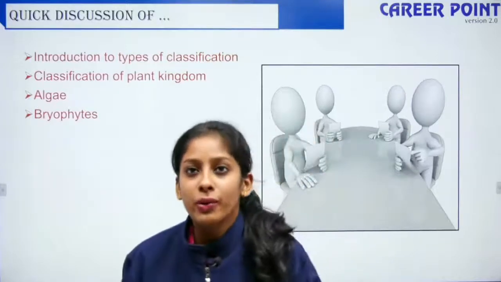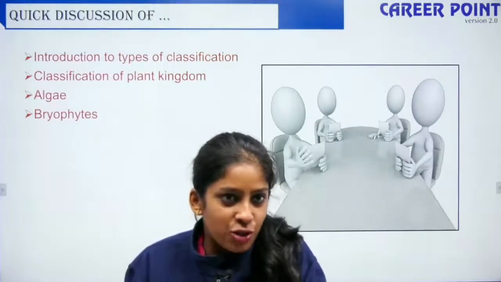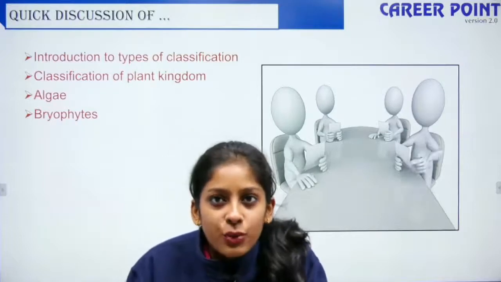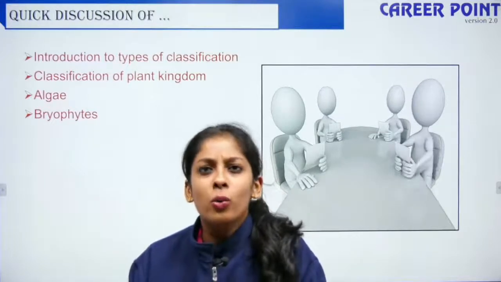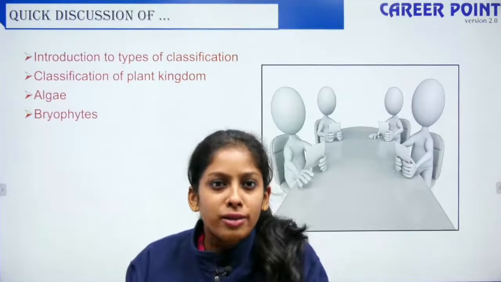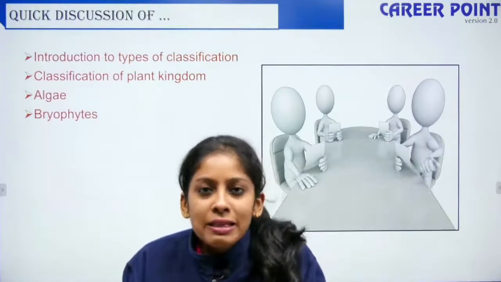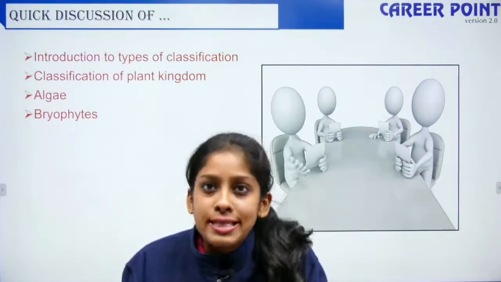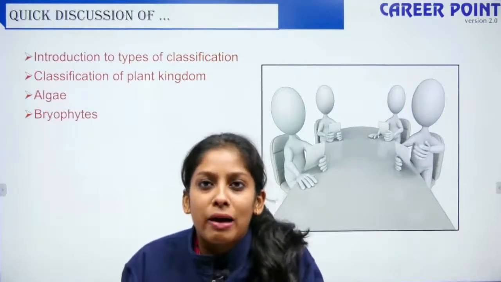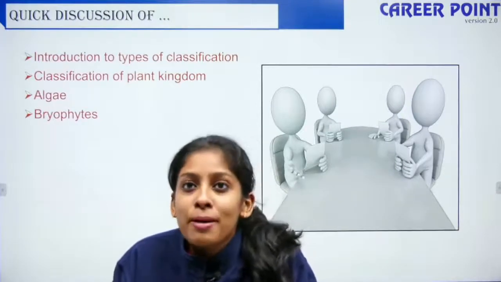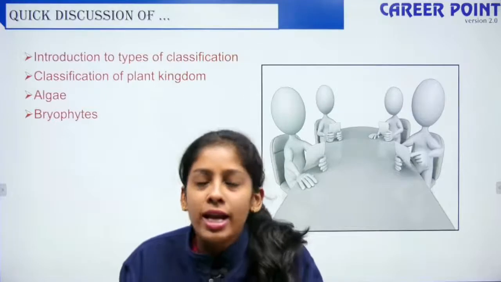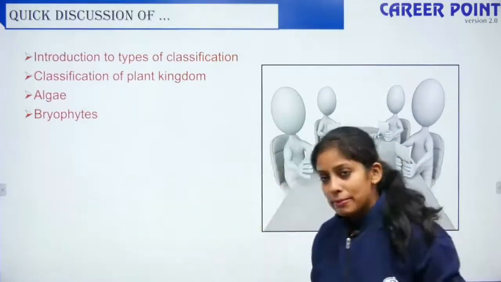Because yesterday when we were reading about biological classification, we had 2 kingdom, 3 kingdom, 4 kingdom, and all were rejected based on one or the other principles. Similarly here we will see on what basis it was accepted, on what basis your plant kingdom was classified. What are the members that come under them, and then we'll talk about the members in detail.